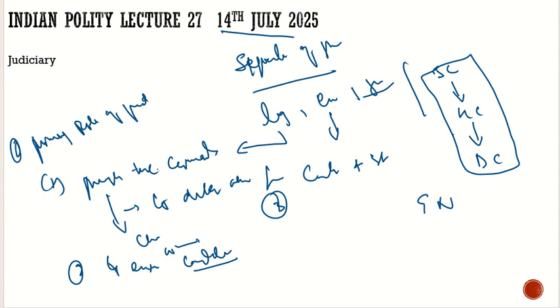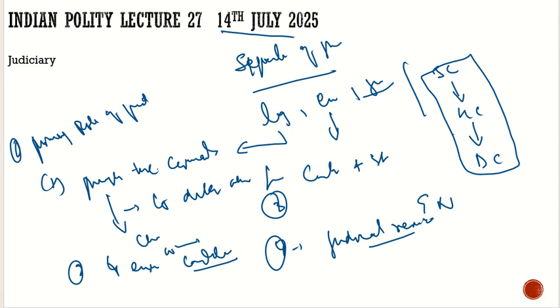Then the fourth primary role of the judiciary is judicial review. If you look at it, the constitution itself does not talk about judicial review, but it is what we infer from the constitution, that judicial review is part of the basic structure of the Indian constitution, so that constitutional laws are followed in letter and spirit. So these are the basic functions of the judiciary.